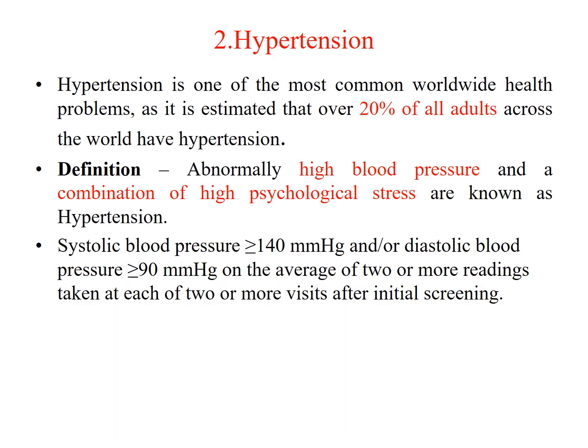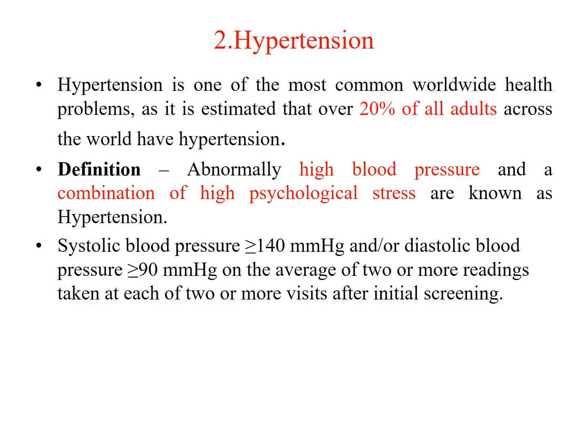So the second disorder is hypertension. This is one of the most common health problems. Around 20 percent of adults are facing hypertension. Hypertension is nothing but high blood pressure, often with high psychological stress.